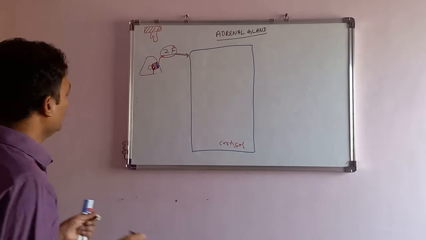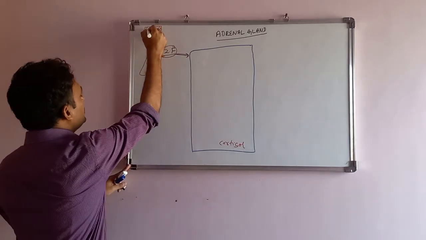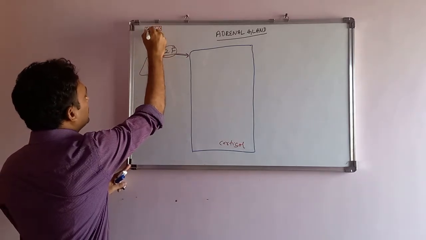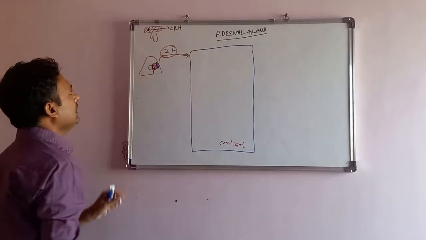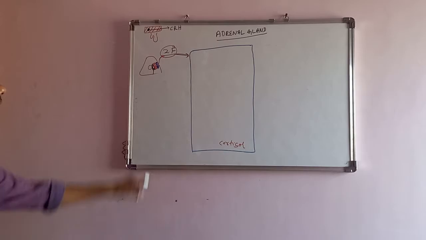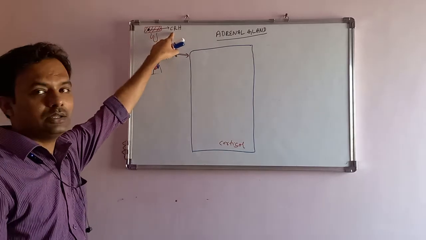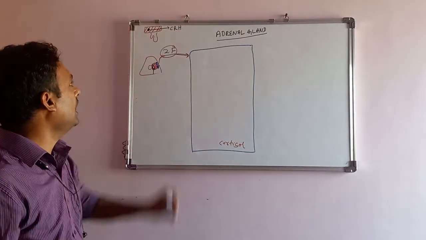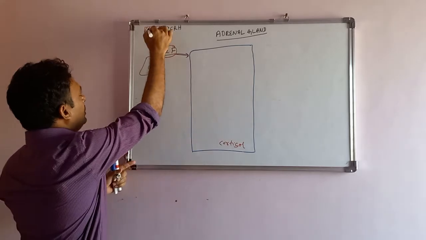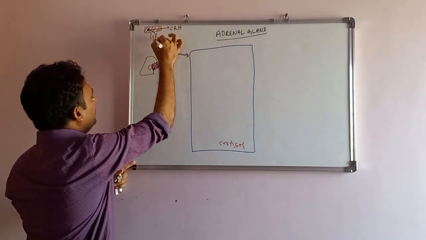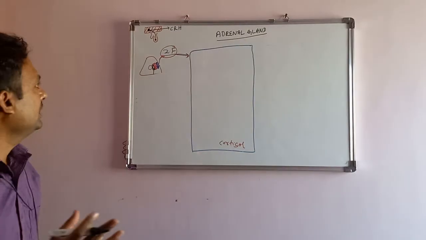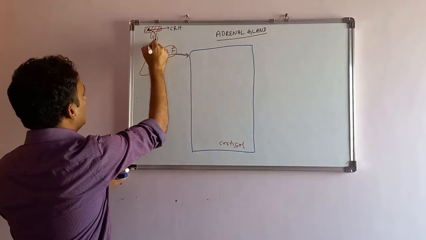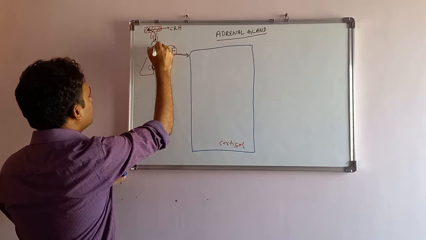What will the hypothalamus do? The hypothalamus will secrete corticotropin releasing hormone. That corticotropin releasing hormone will come to the anterior pituitary. From the anterior pituitary, there is a secretion of ACTH.